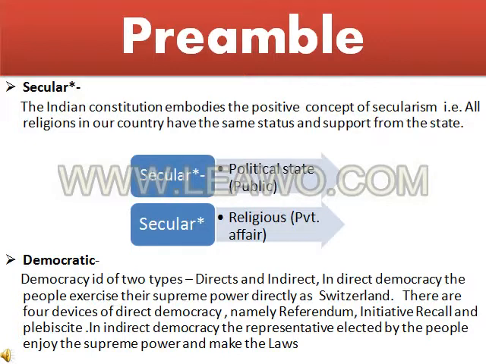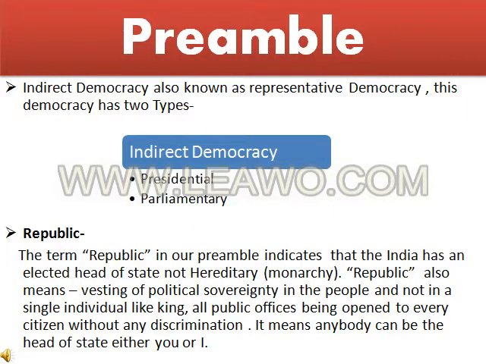We all know the literal meaning of democracy. Democracy means public ruling. India is an example of democracy, and India is an example of indirect democracy. It shows that India is a democratic country. Indirect democracy is also known as representative democracy. This democracy has two types: presidential and parliamentary. The greatest example of presidential democracy is the United States of America, and the example of parliamentary democracy is India.